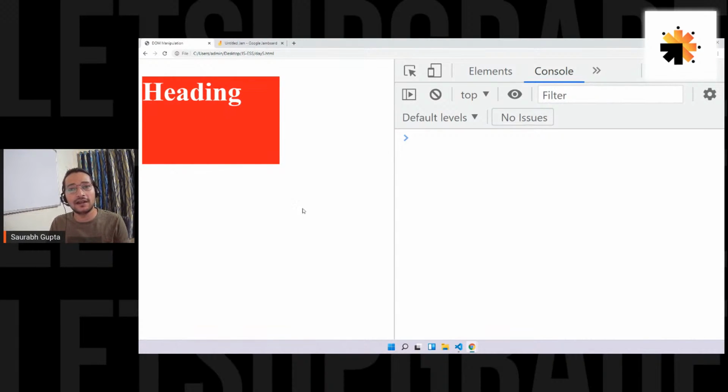Is it clear, everyone? Okay, so that's the difference between inner HTML and inner text. Inner text treats everything as text. Inner HTML understands the difference between tags and text and treats them like that.